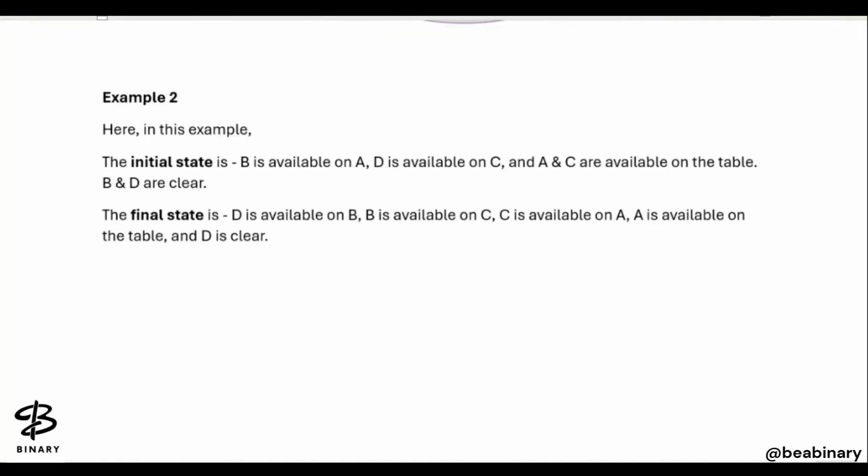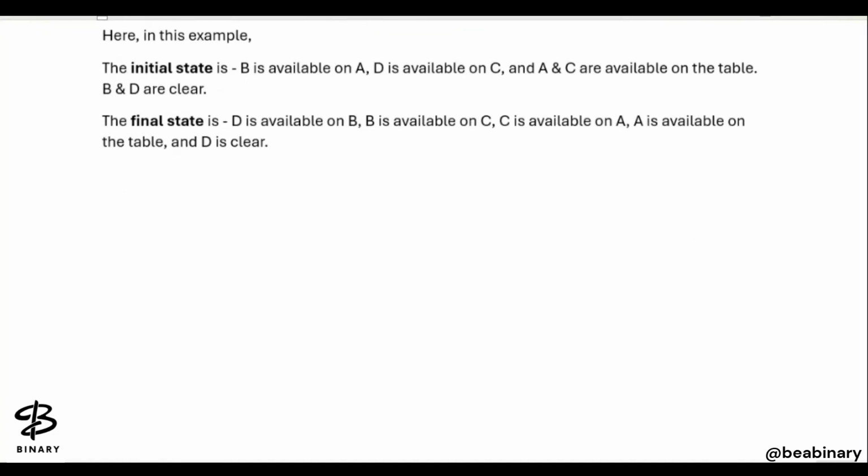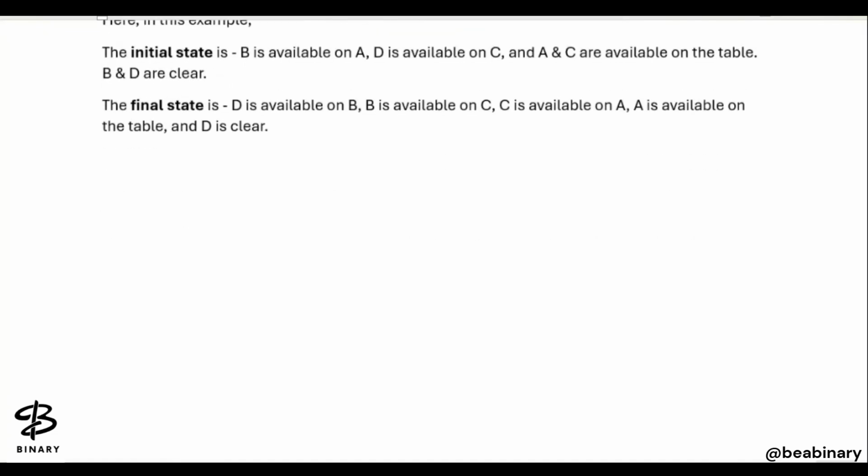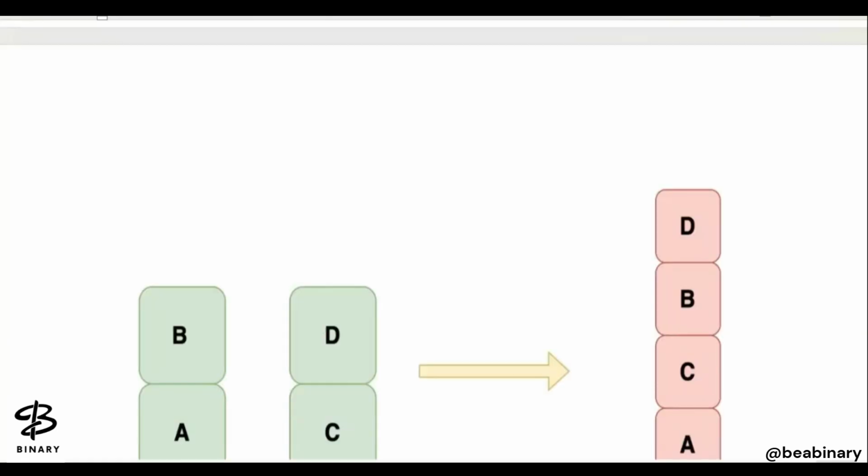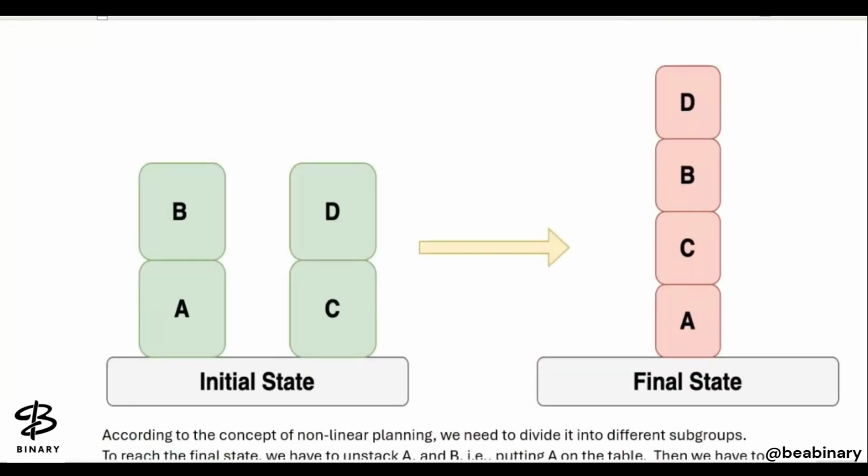Another example we are taking here. Here in this example, the initial state is B is available on A. This we have seen yesterday also. The initial state is there: A, B, and C, D. But we need to achieve this goal state, which is the final state: A, C first, and then B, D first. Simply we are talking about here converting the horizontal to a vertical arrangement. यहाँ पर हम हॉरिजॉन्टल अरेंजमेंट ऑफ ब्लॉक्स को वर्टिकल फॉर्म में अरेंज करना चाहते हैं.